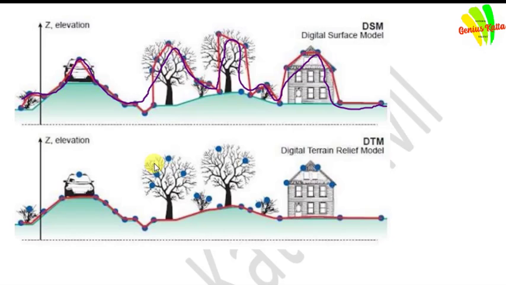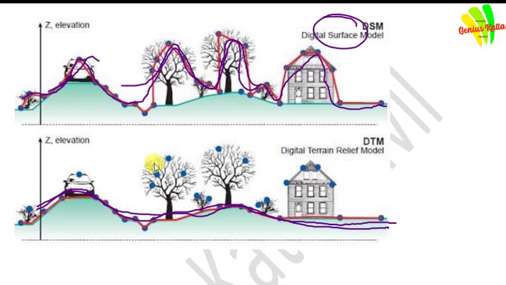But in a digital terrain model or digital elevation model, they concentrate only on elevations, the terrain. In the digital surface model, they concentrate on whatever is situated on the surface.